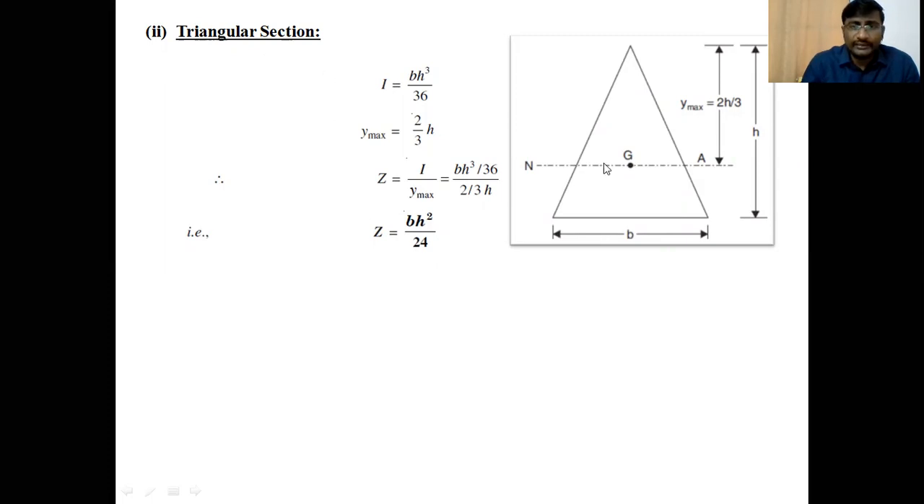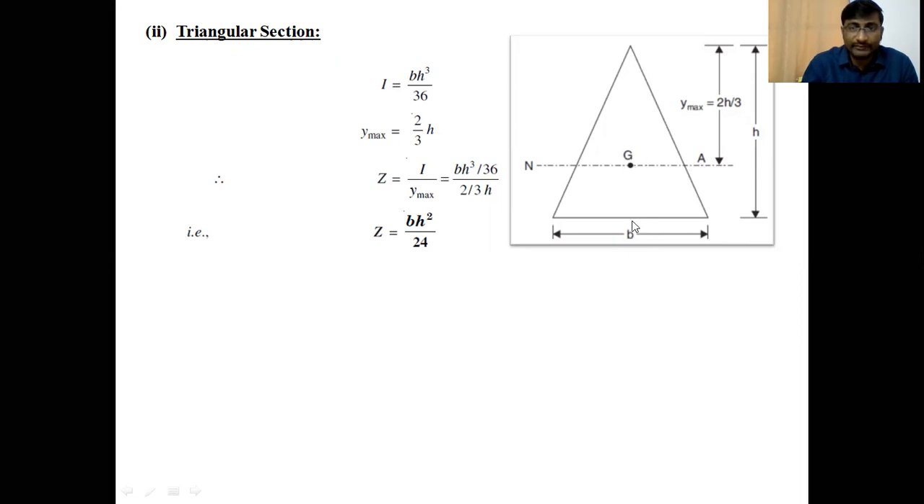For this, the neutral axis passes through the center of gravity at a distance of h by 3. If we take the dimensions of the triangular section, b is the breadth and small h is the height of the triangular section. Then the center of gravity will be located at a distance of h by 3 from the base, or 2h by 3 from the apex.